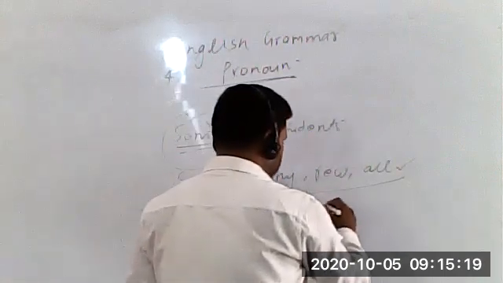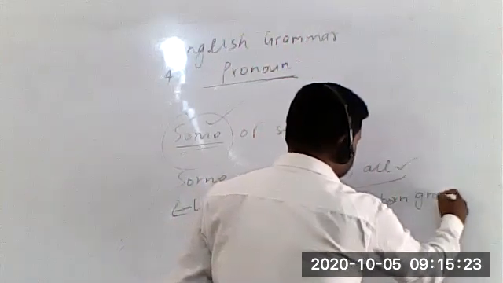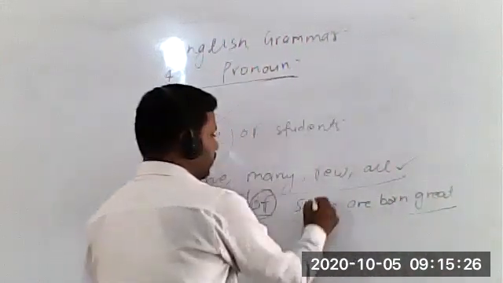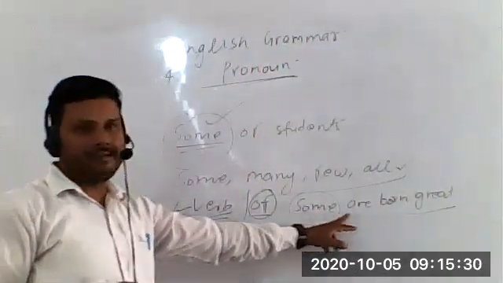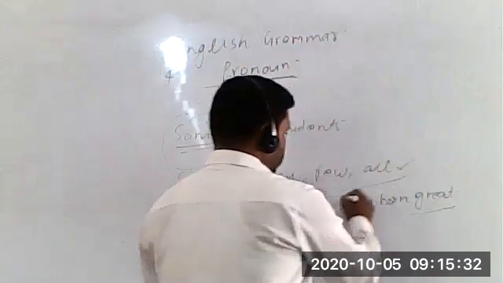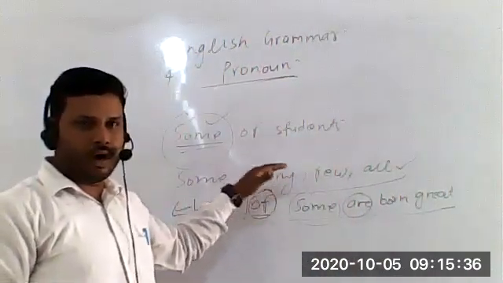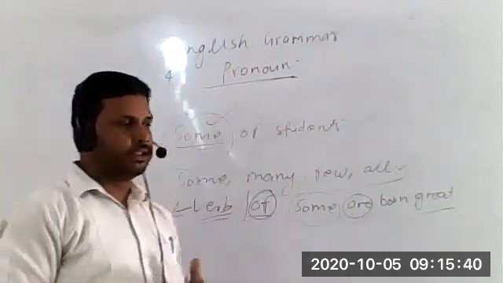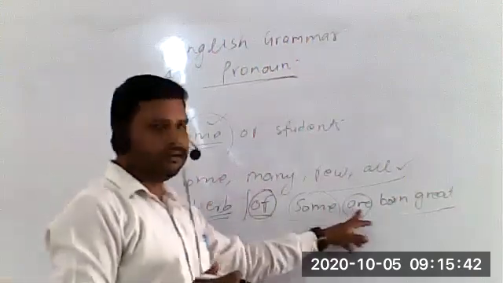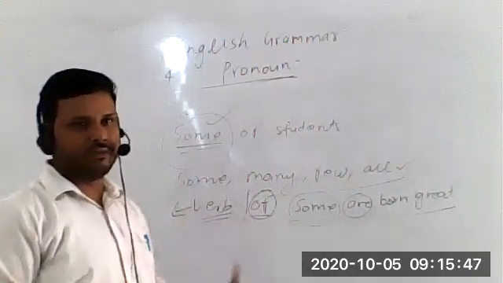In this example, the indefinite pronoun is some, and after this a verb has been used. So always if these words some, many, few, all are used as an indefinite pronoun, these should always be followed by the verb or preposition of.